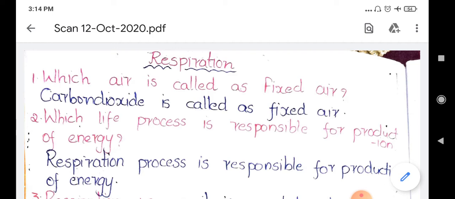Which air is called as fixed air? Carbon dioxide is called as a fixed air. Which scientist has proposed this one? Lavoisier has proposed that carbon dioxide is called the fixed air. Let's go to the next question.